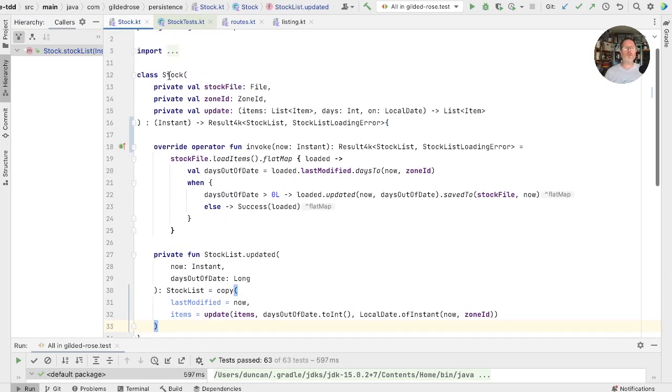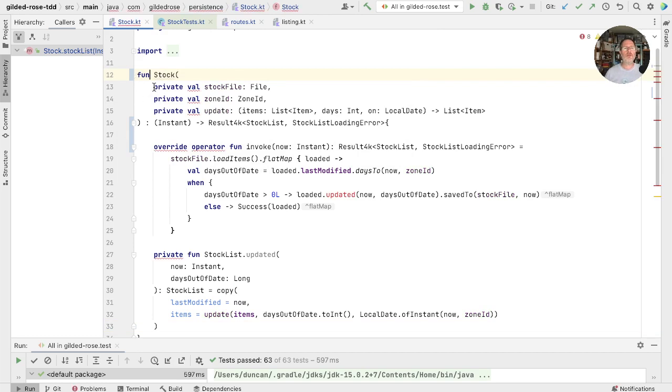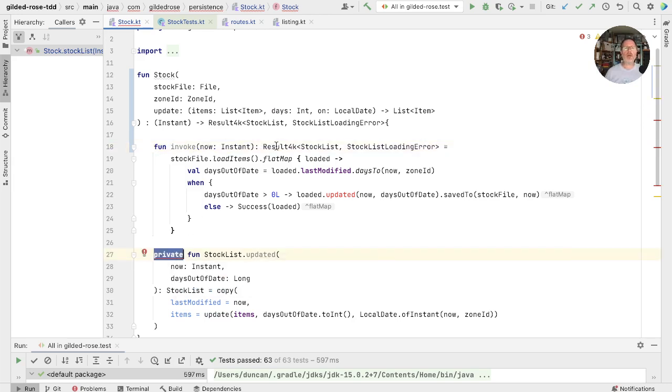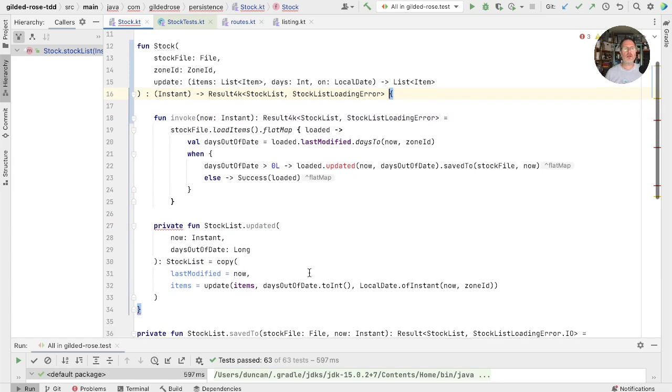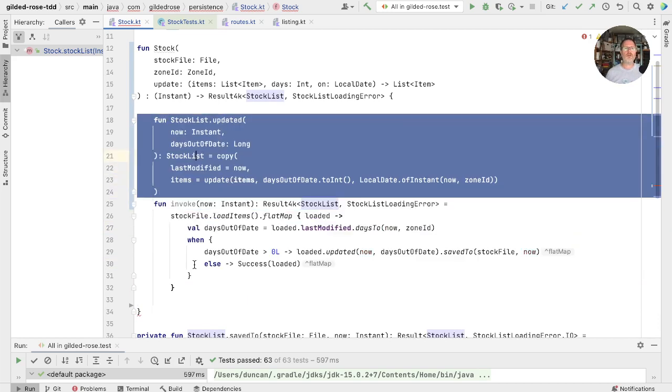Okay. Now what we want to do is we want to make stock a function, not a class. And as before, we'll just rename this to be a fun. And now it's a function, we can't have values. So this is just a function, not a constructor. Now, this doesn't make any sense, but we can still call it invoke. And what we have here is a function. So the function runs from here down to here. And inside this function, we have two function definitions. One is invoke and one is updated. You can't have private functions inside another function, so we can take that out. And they have to be declared in the order they're used, so we have to move this up above invoke in order to have it compile.